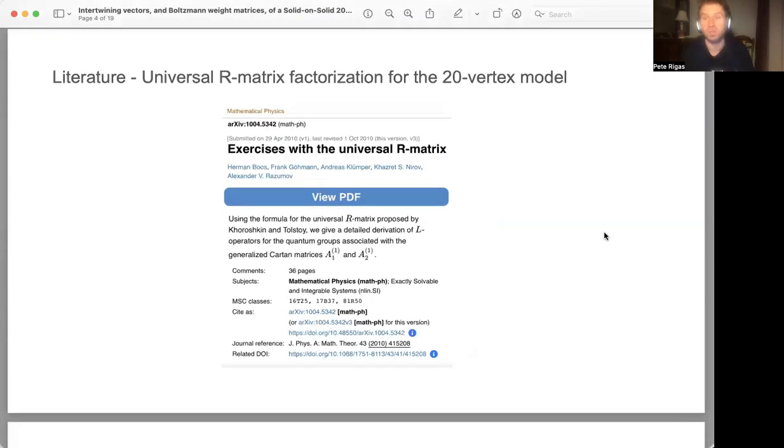And as another work from the literature that I found to be really interesting, that I've used in some of my works, or previous works from earlier this year, is a work in the literature which discusses the universal R matrix factorization for the 20 vertex model. And it's titled Exercises with the Universal R matrix, that's provided by this large group of authors.